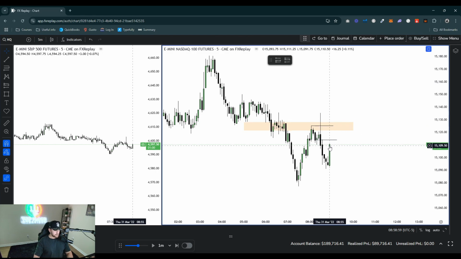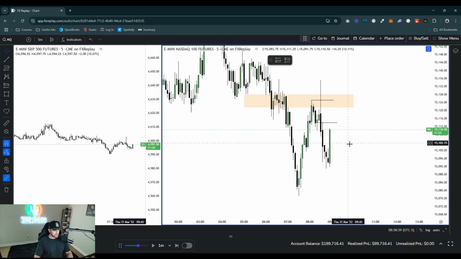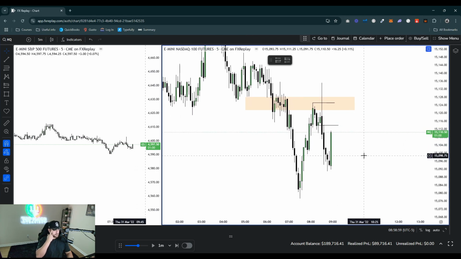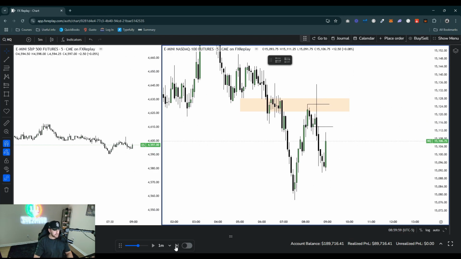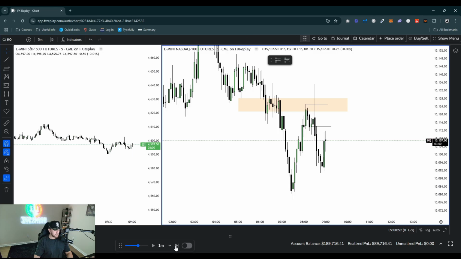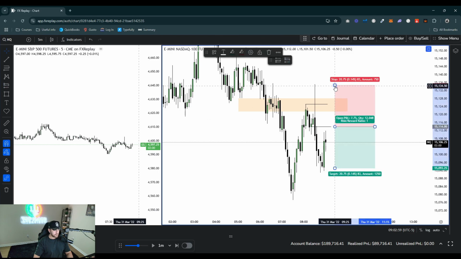So what we could also do here, since this is 8:55, we could look for a 9 a.m. open high, right, on this new hourly candle. And again, anything on the hourly using time frame alignment is on the 5 minute. So if this actually does open high on the 9 a.m. candle, if we run up to here, we could set a limit here just in case it does. And we could put our stop up here at this high right there.